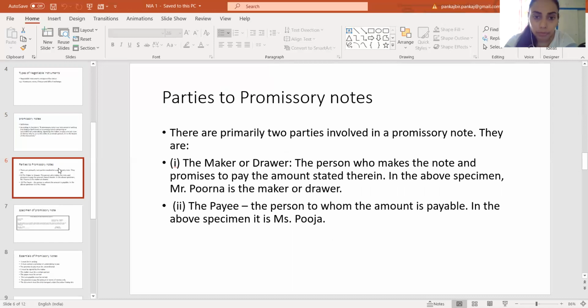There are two parties involved in a promissory note. The first party is known as the maker or drawer. The maker is the person who makes the promissory note and promises to pay the amount to a certain person. The second party is the payee, the person to whom the amount is payable. That means the one who has given the consideration to the maker is known as the payee.